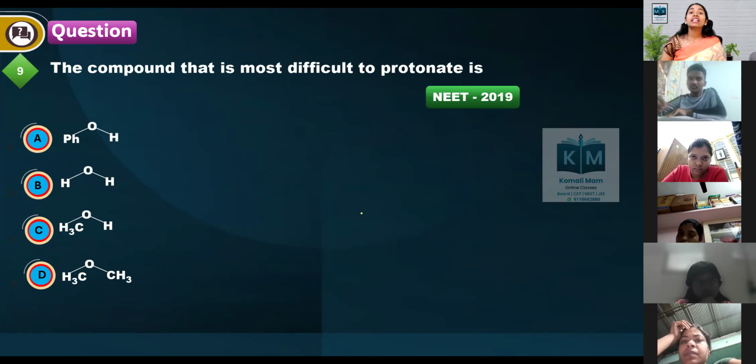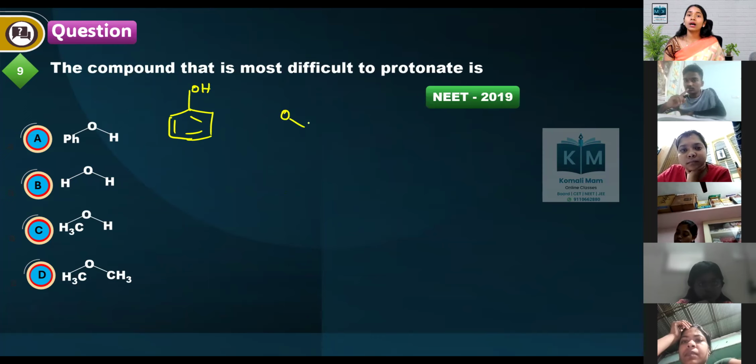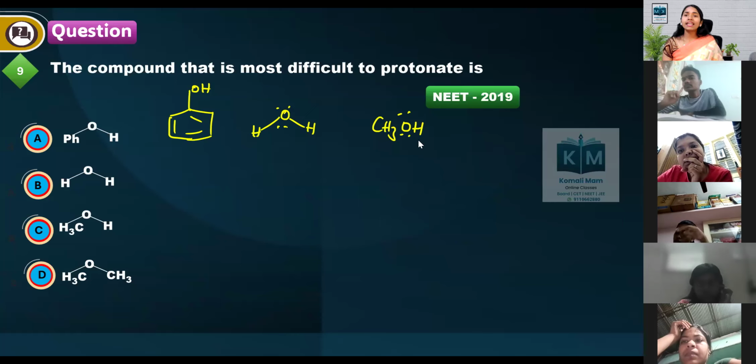The compound that is most difficult to protonate is, which is most difficult to protonate? Tell me. One is a phenol, one is just water, and one is alcohol like methanol, and one is like ether. So what happens in all these cases? Lone pair is free.